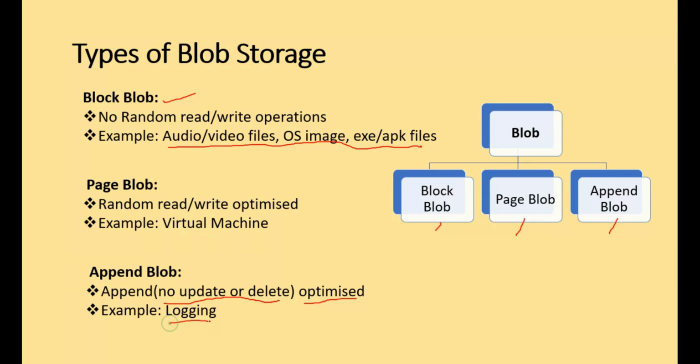The best example is logging, a log file. If you want to have a server log or an application log, you can use the append blob, where it just logs into a particular file. In that case, this is the best option to choose among all these three blobs. So I hope you have a clear understanding of the different types of blobs here.